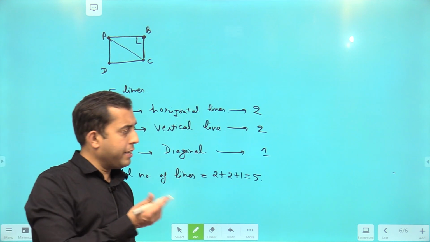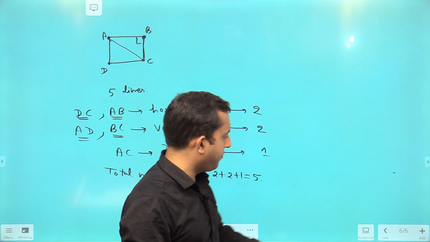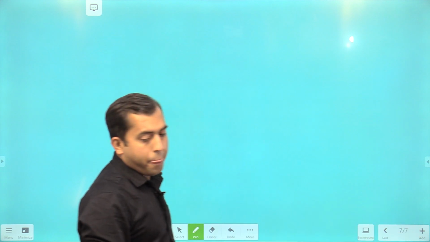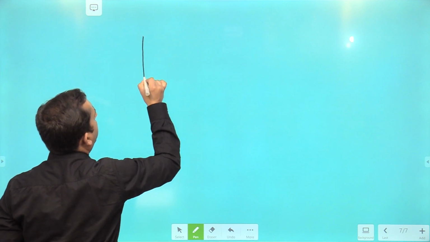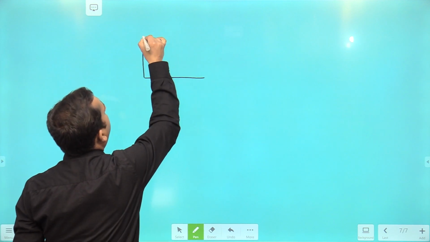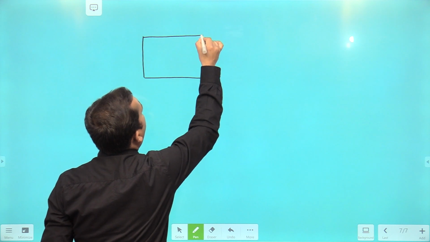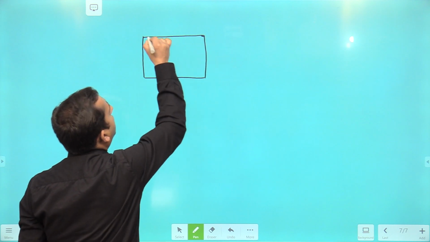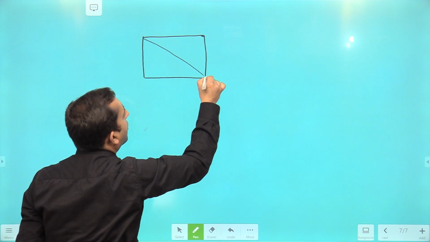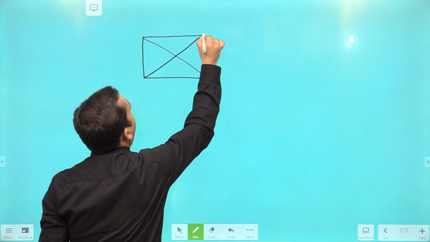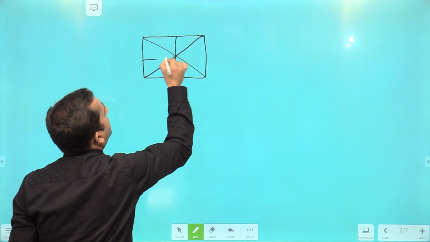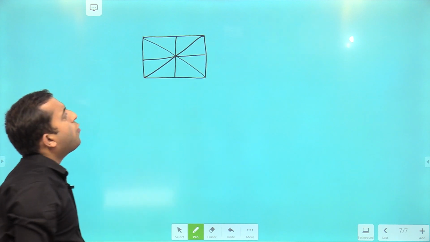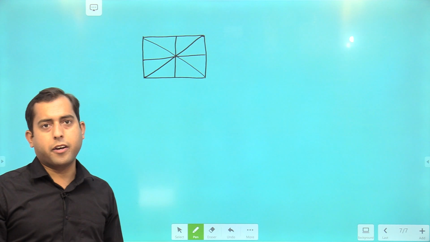Now let's increase the difficulty level. Next question is C. Tell me, class, how many lines are there in this figure?